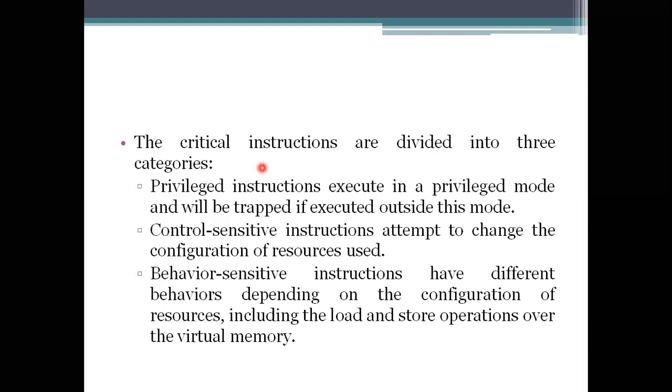For this, our hardware, the CPU, meaning the processor, including the memory spaces it uses, should support the virtualizing environment by nature.